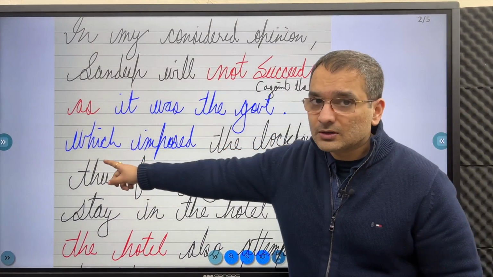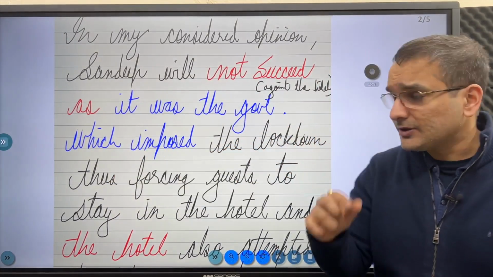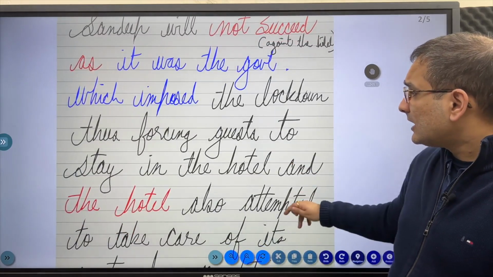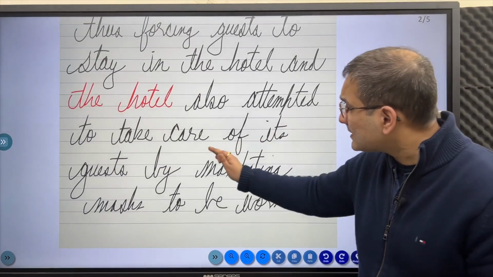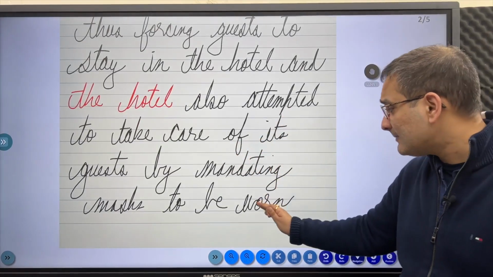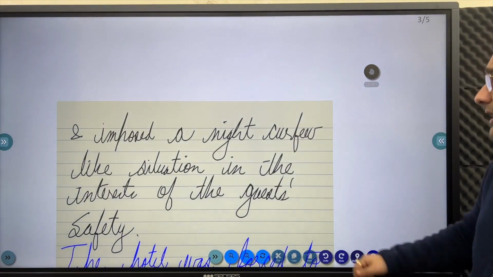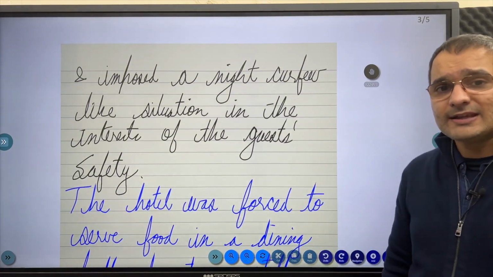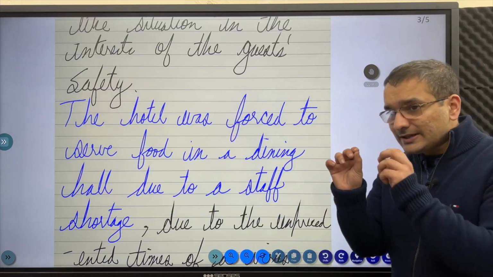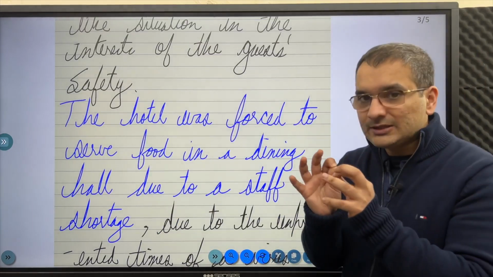Do not write who यहाँ पे. So be careful slightly with your English as well. Which imposed the lockdown, thus forcing guests to stay in the hotel. And the hotel also attempted to take care of its guests by mandating masks to be worn and imposed a night curfew-like situation in the interest of the guest's safety. Correct? So basically we are arguing that the hotel की कोई गलती नहीं थी यहाँ पे.